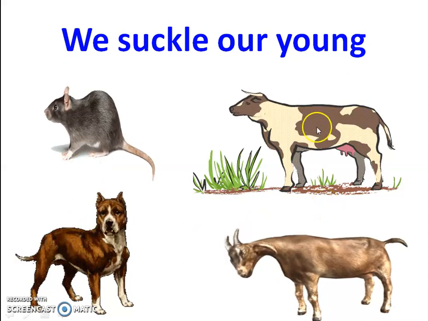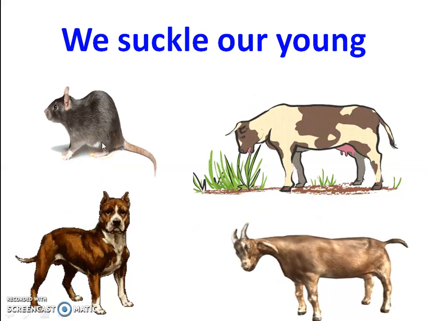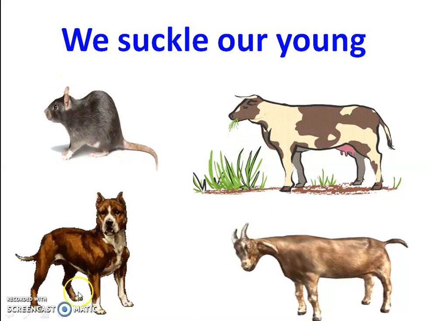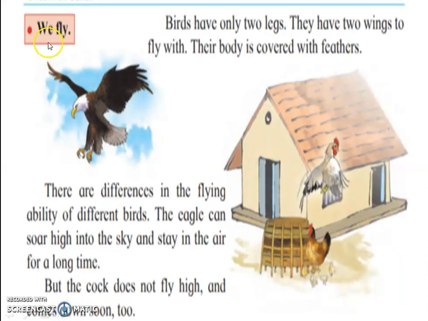Okay, these are the animals and the main characteristics of them. They have 4 legs, hair on their body, and their ears are external. Next type is we fly.